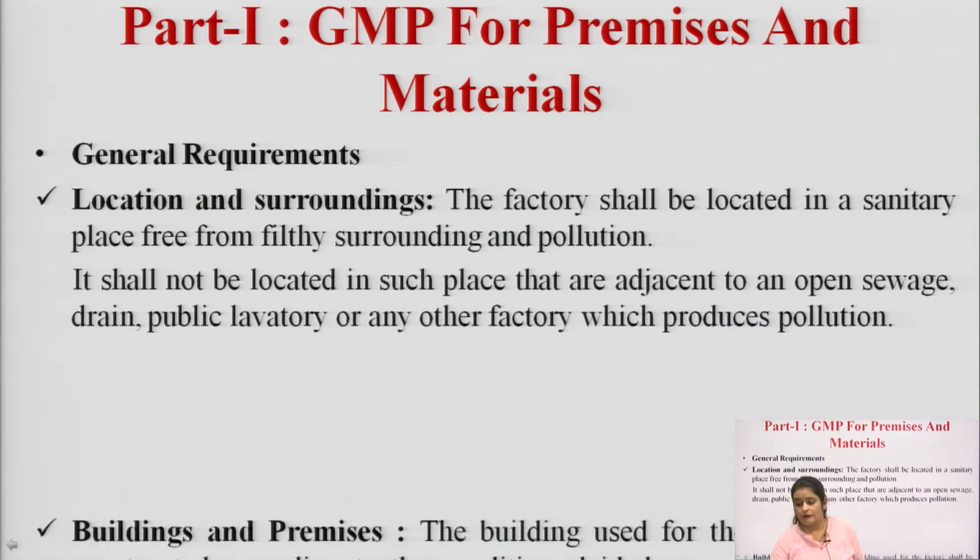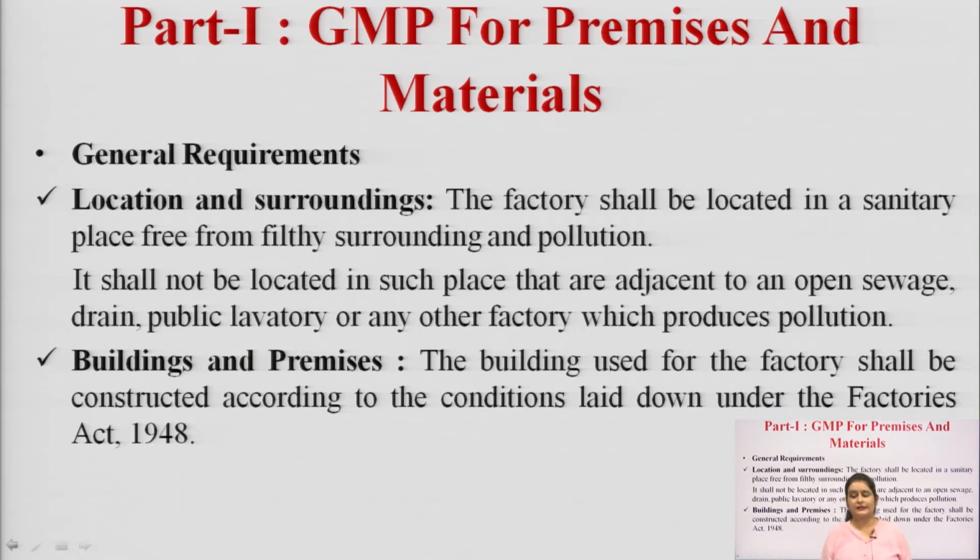So, good manufacturing practices has 2 parts. Here we will discuss part 1. Part 1 consists of good manufacturing practices for premises and materials. What are the general requirements for setting up pharmaceutical industries? Here we discuss the various general requirements needed for the smooth running of pharmaceutical industries.